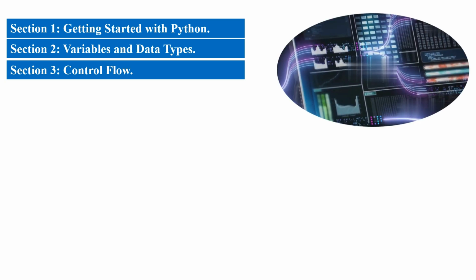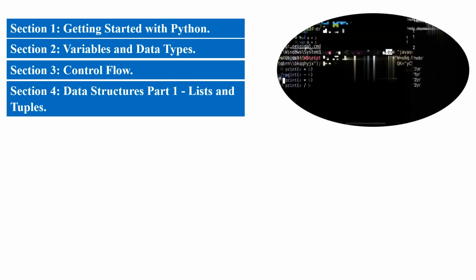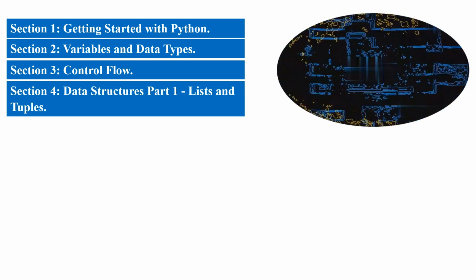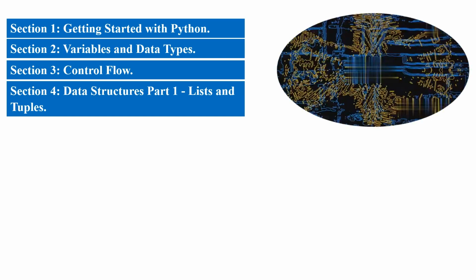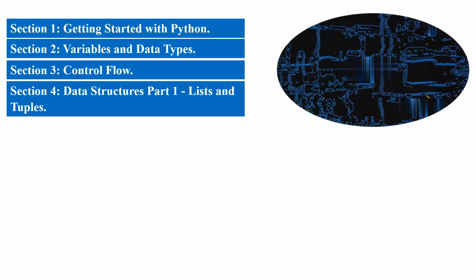Time to organize your data like a pro. We'll dive into lists, which are like ordered collections of items. Think shopping lists for your code. Tuples are similar but immutable, meaning they can't be changed after they're created. We'll explore how to access, modify, and work with these structures because efficient data management is key to any successful program.